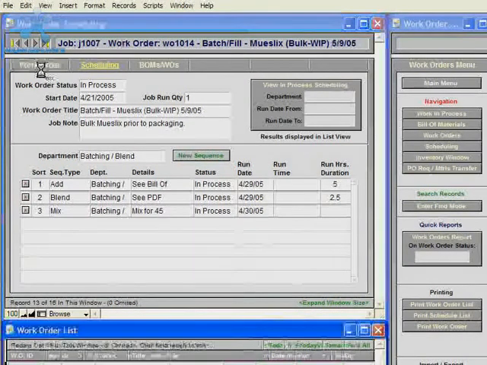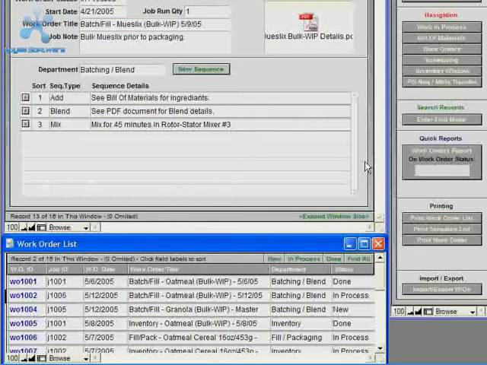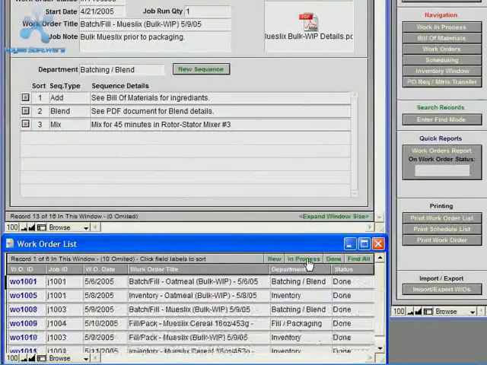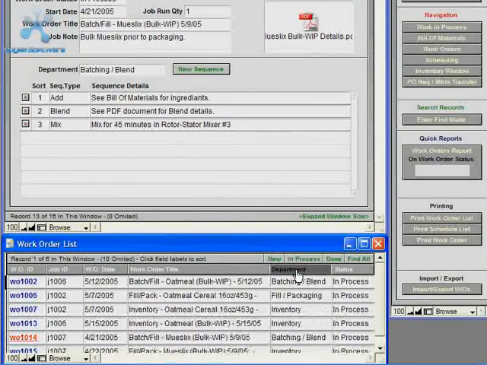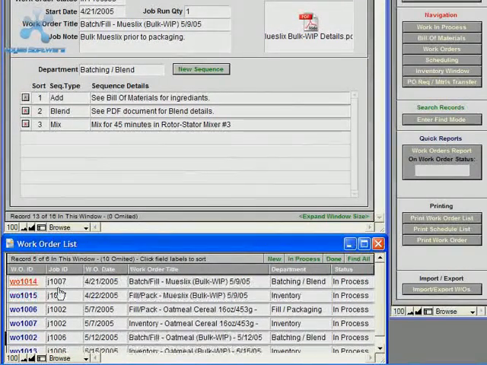But first we'll take a look at the basic scheduling at the work order level. To use basic scheduling at the work order level, you could just use the list view at the bottom of the screen, and you could filter records based on if they're in process or if they're done. Clicking on the find to find records in process, then you could sort by department, or you could sort by work order date, or any fields in this list.